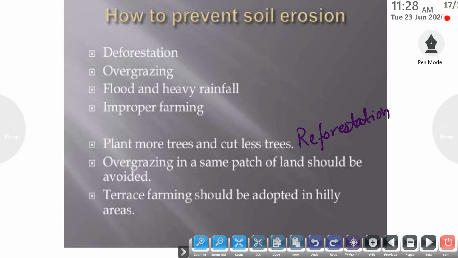The last step is terrace farming. Terrace farming is a very common method in hilly areas, so it should be adopted more and more to prevent soil erosion. This is your chapter number 9.